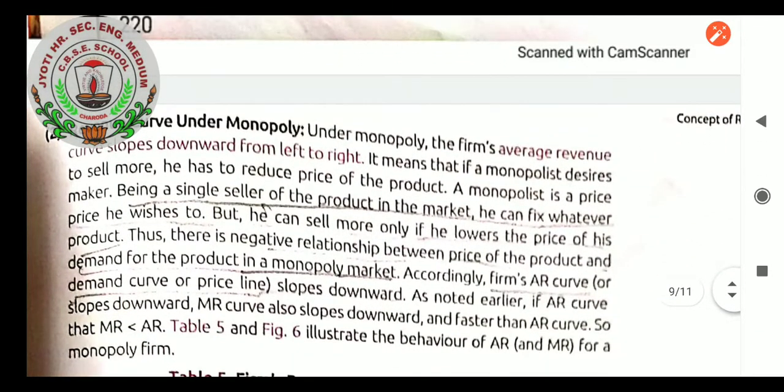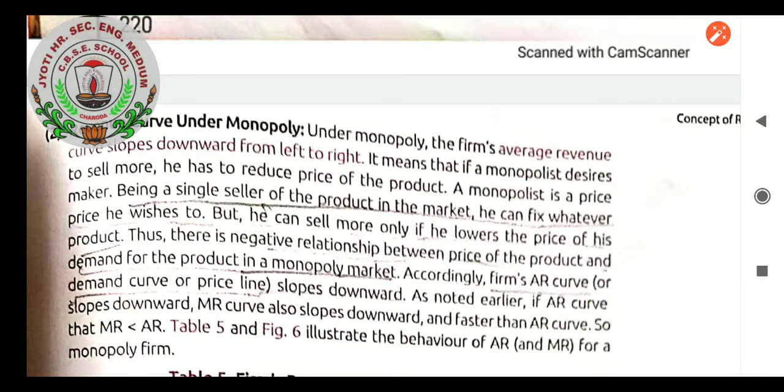Revenue curve under monopoly, students. Under monopoly, the firm's average revenue curve slopes downward from left to right. It means that if a monopolist desires to sell more, he has to reduce the price of the product. A monopolist is a price maker. Being the single seller of the product in the market, he can fix whatever price he wishes, for example, railways. But he can sell more only if he lowers the price of his product. Thus, there is a negative relationship between the price of the product and demand for the product in a monopoly market. So here, if the demand is more, then the price is lower.